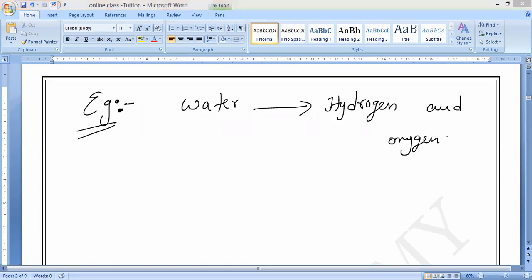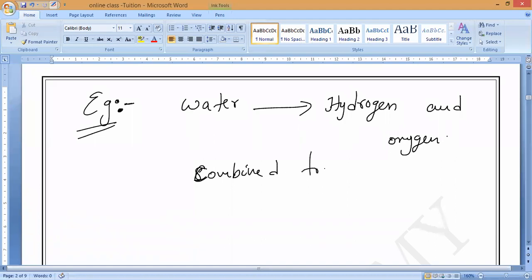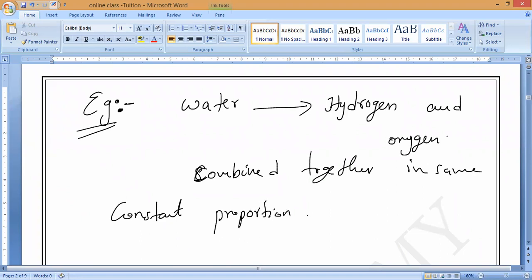So the same two elements, hydrogen and oxygen, are combined together in the same constant proportion. What should we call it, guys? Constant proportion. Constant proportion by what? By mass.